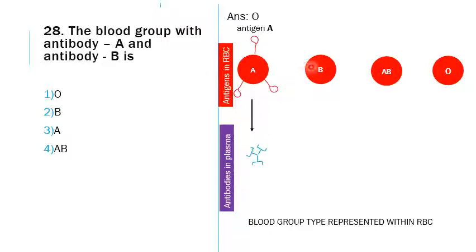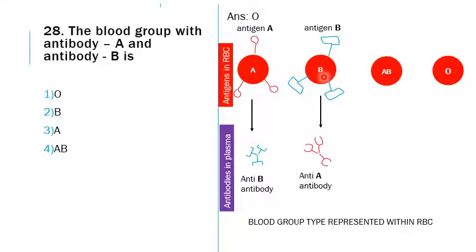So what will the B group have? They will have antigens of the B group, and in the plasma they will have antibodies for the A group.